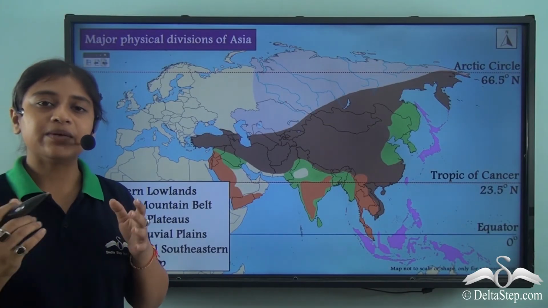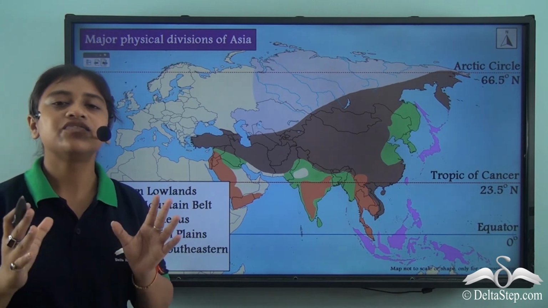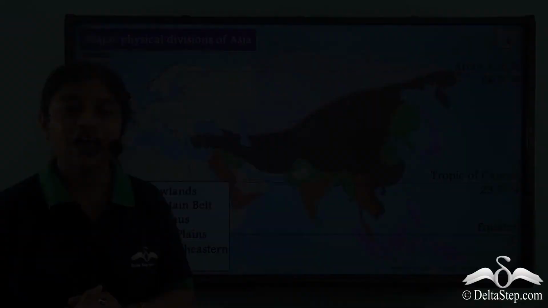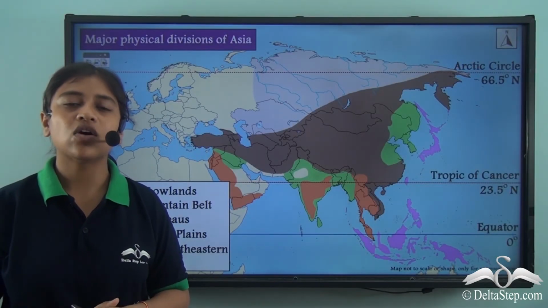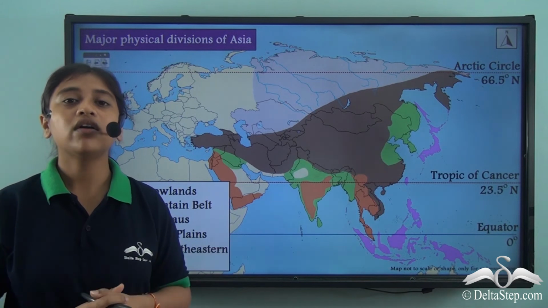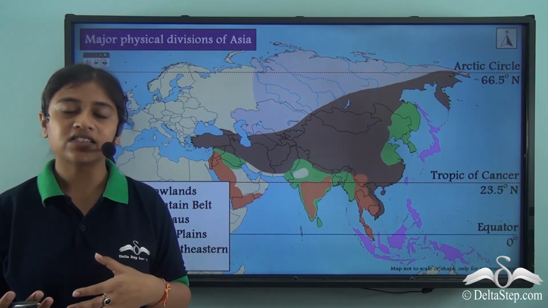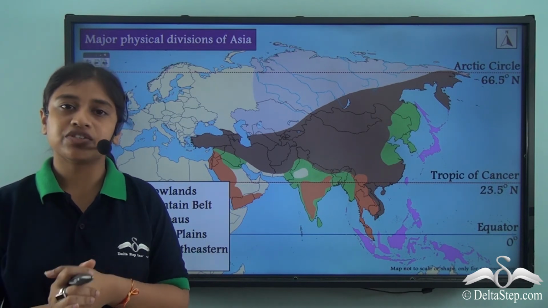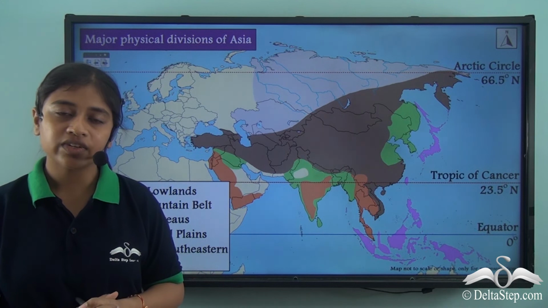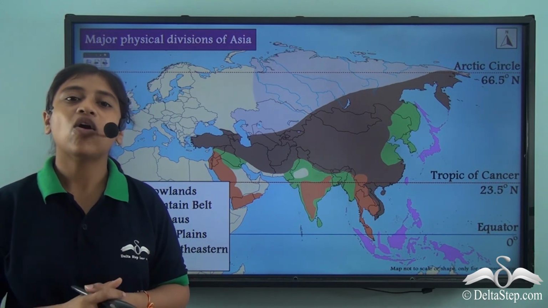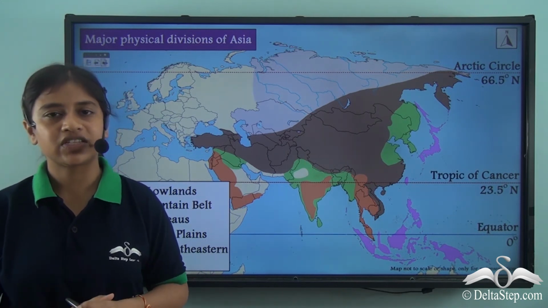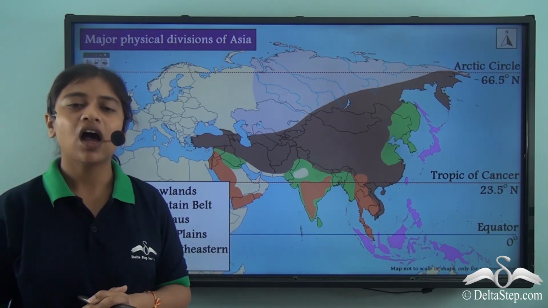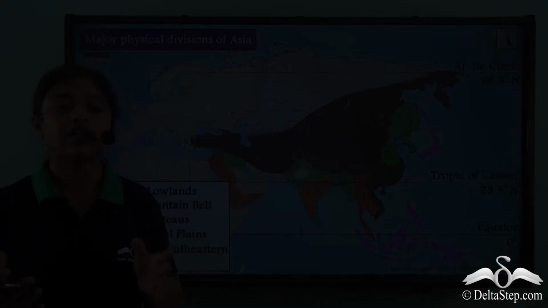So there we completed our discussion on the major physical divisions of Asia. In this lesson, we were able to understand that the continent of Asia comprises vast fertile alluvial plains that give opportunity for the cultivation of various crops. They are drained by major rivers which serve as important waterways for commercial purposes, and they also help in the generation of hydroelectricity. We further learned that the south and southeastern part of Asia are some of the most beautiful places that one could visit.